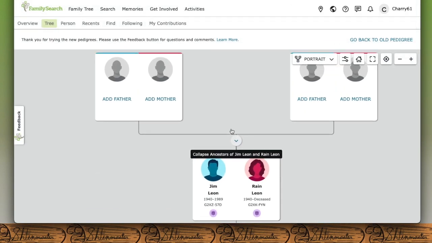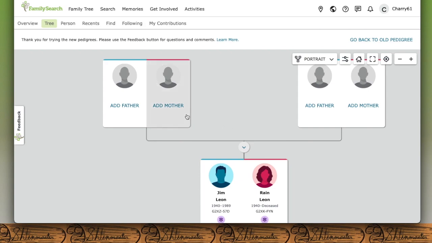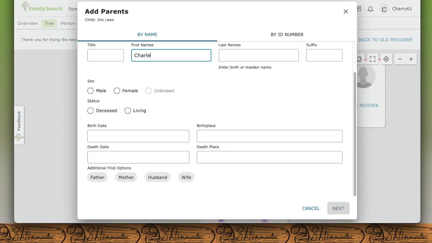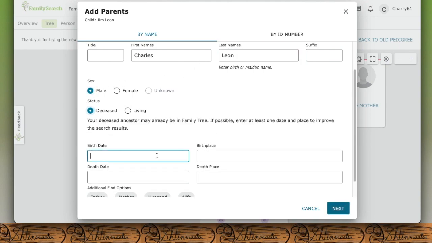Great. Now let's go and add in the great-grandparents. I'm just going to add in Jim's great-grandparents. I'm going to be rather quick, so I know that his name was Charles. Therefore, his last name must also be Leon. He is male, he is deceased. And I'm going to type in a year that's approximately 20 to 40 years before the birth of the first known son. So I'm going to type in about 1910, which is in the 30-year range.